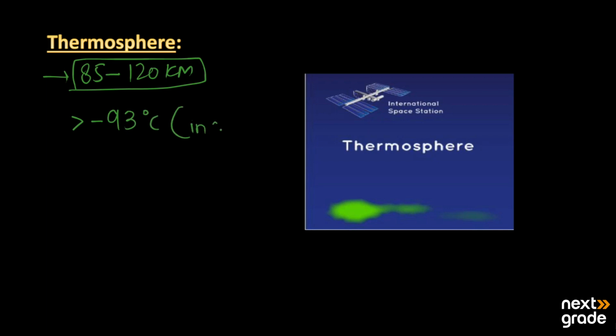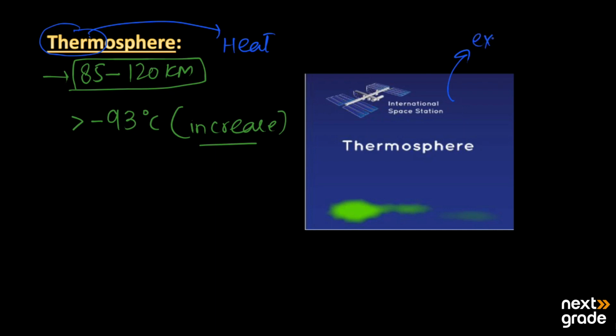So there is an increase of temperature again in the thermosphere, as the temperature is highest over there. That's why it is called thermo, because the word therm is related to heat. The thermosphere is just below the exosphere, because after the thermosphere a fifth layer starts, which is named the exosphere.